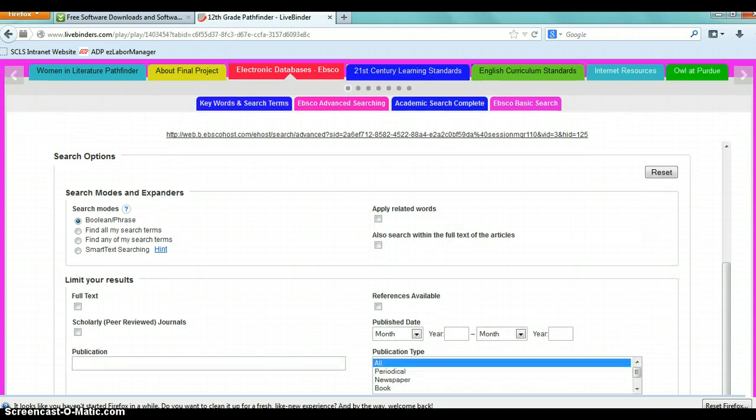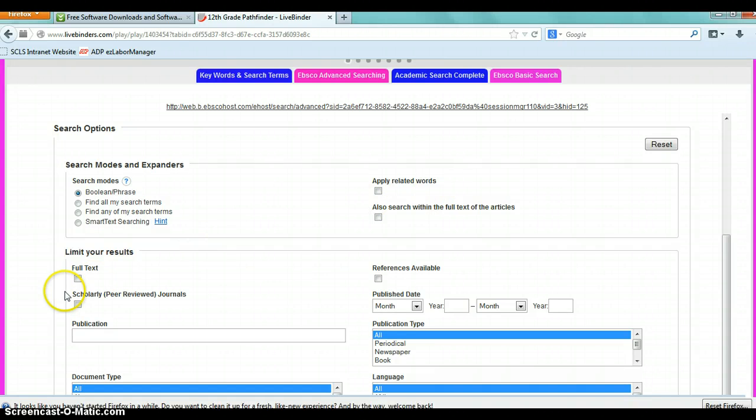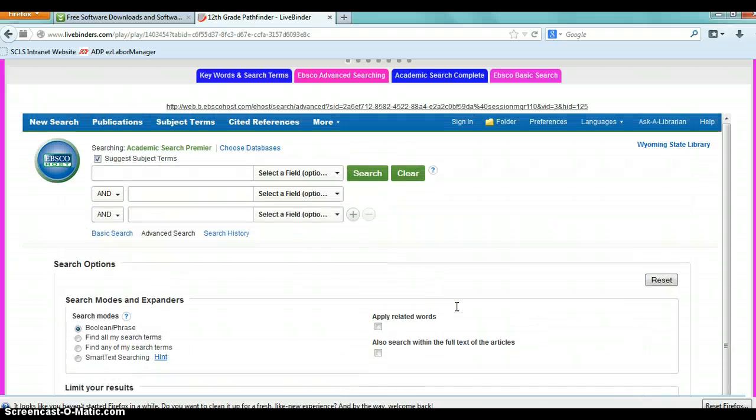Sorry, let me scroll down. So you can limit your results by full text, scholarly or peer-reviewed journals, or specific publications if you already know what you're looking for. You can also, say you're looking for relevant new information, say you're writing science papers, have it search from year to year. You can put in, say, 2012 to 2014, and then all the results that you get back will be relevant to that time period. And so, as the subject of your research is women in literature, let's begin with that.